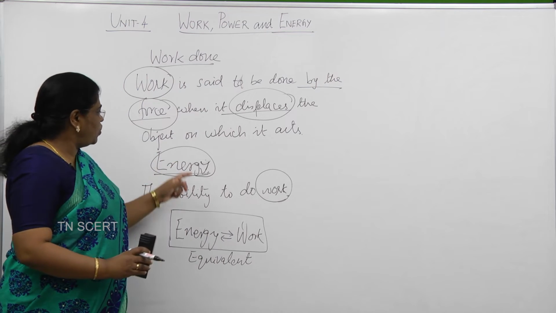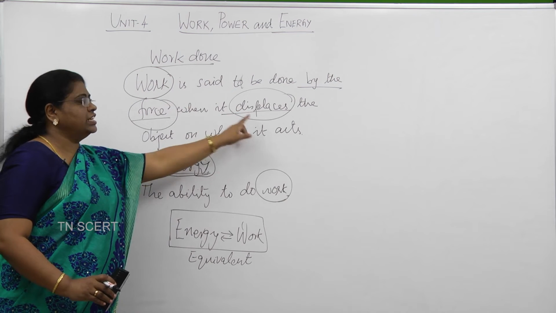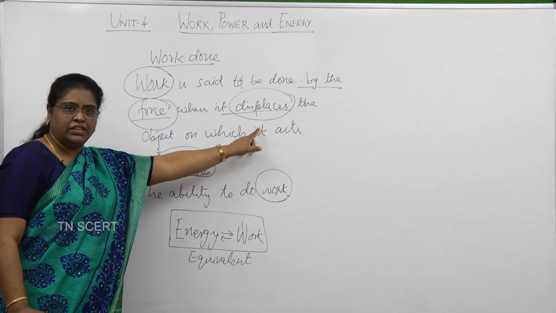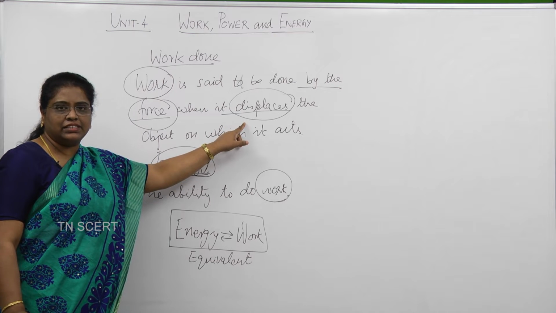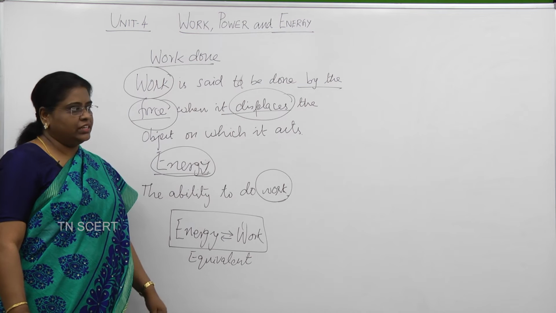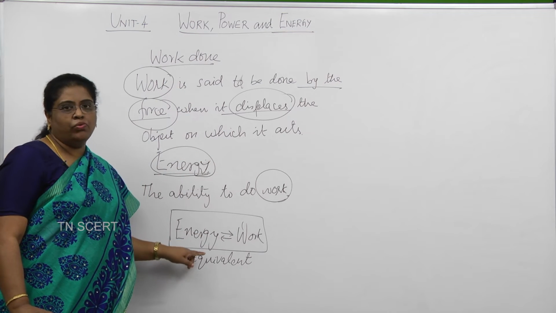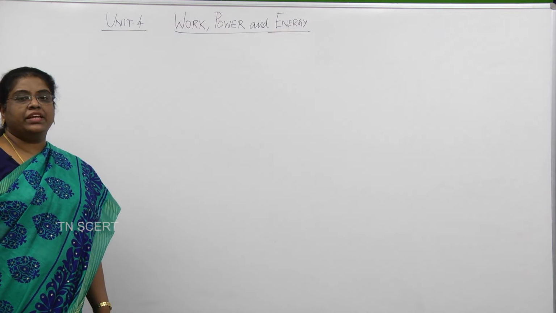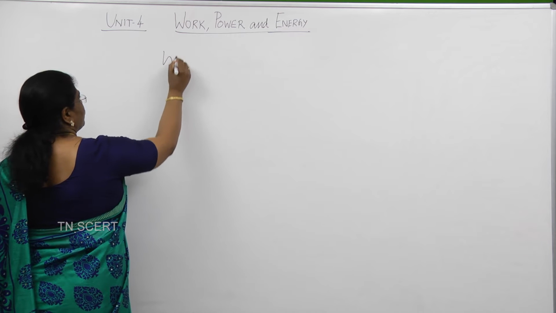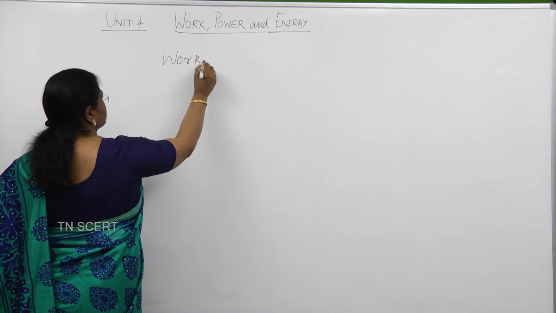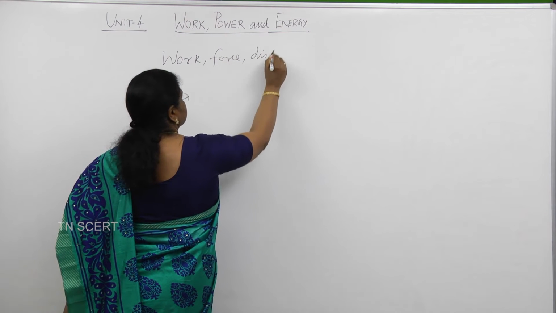Now I want to go back and see this. I said work, force and displacement are related. So, shall we write a formula connecting these three as the equation for work done and discuss the impact of that work done, and then we will move on to energy. From the definition of work done, we said three parameters are involved: work, force and displacement.